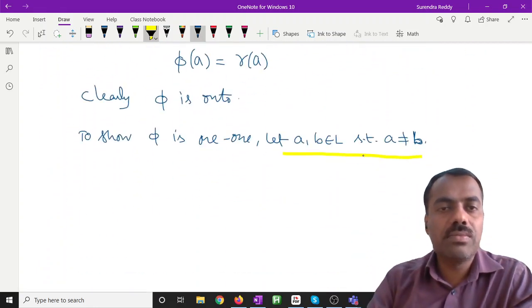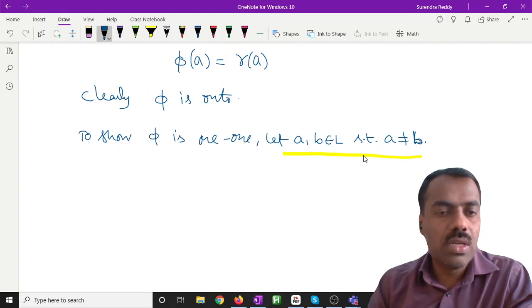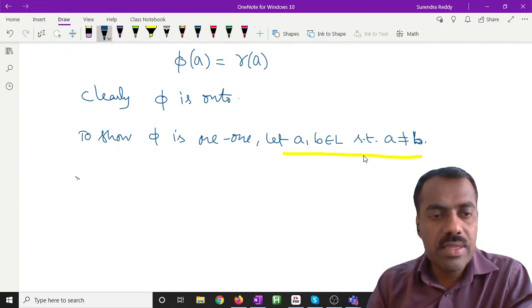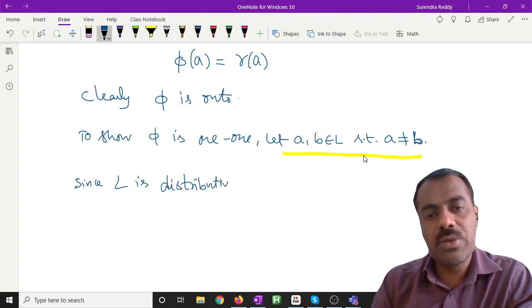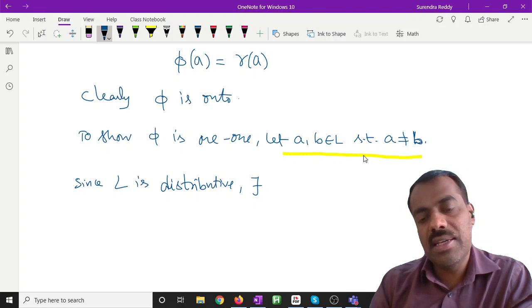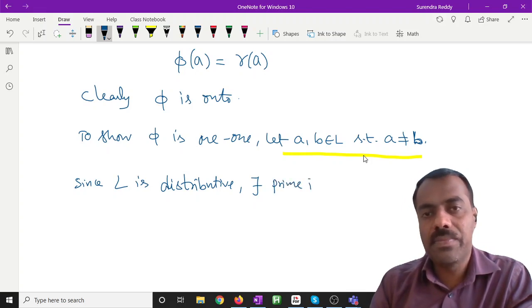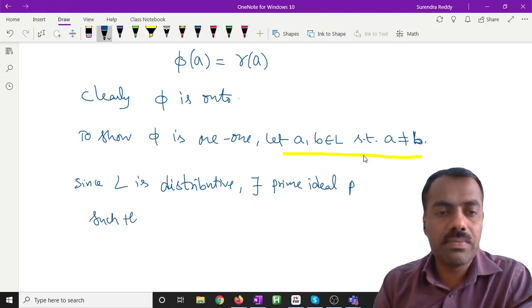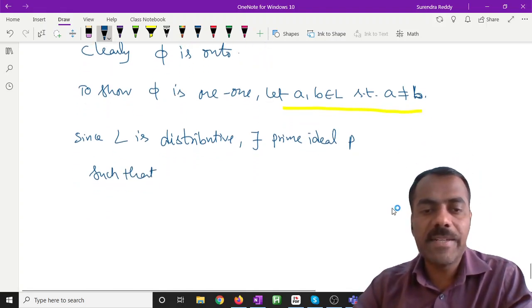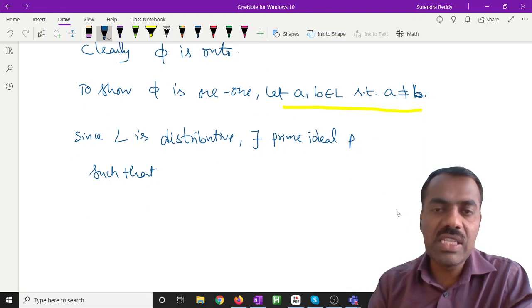Since L is distributive, there exists a prime ideal P such that it contains only one of them.